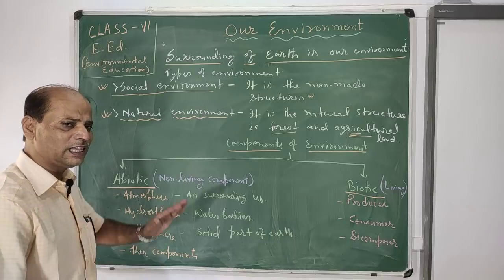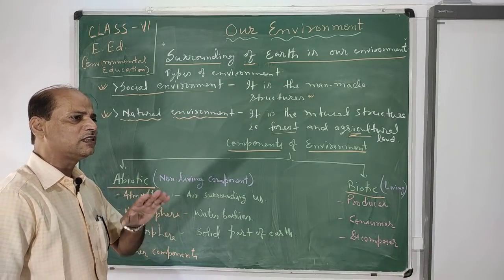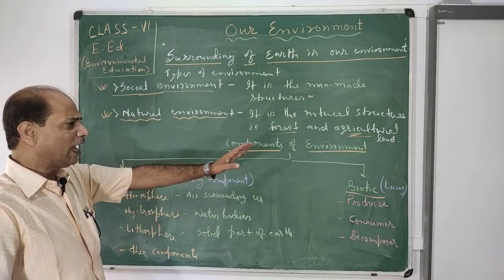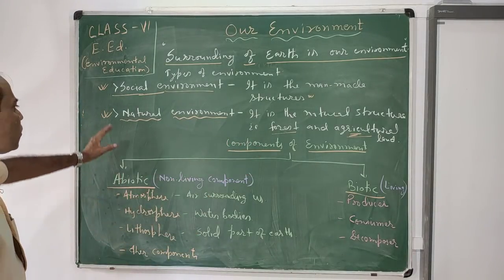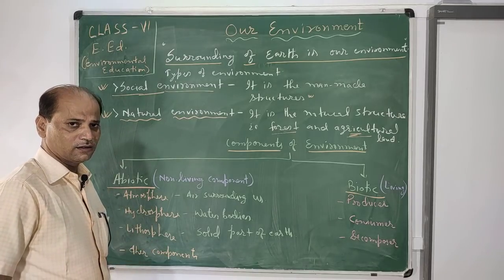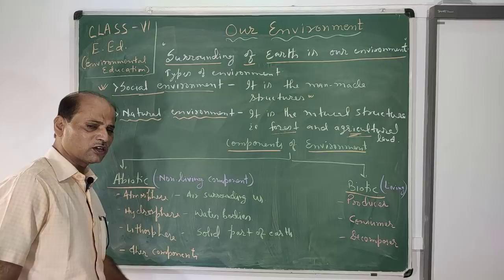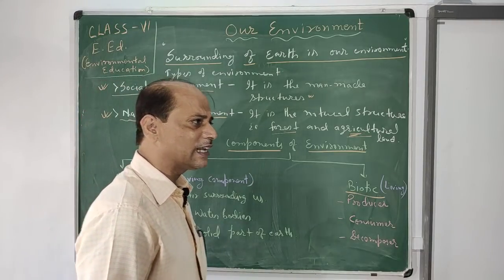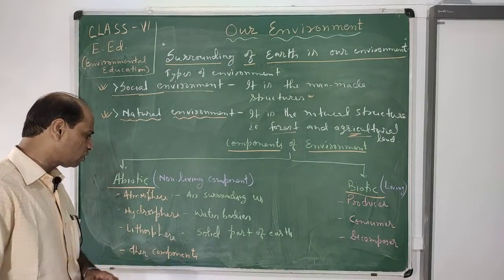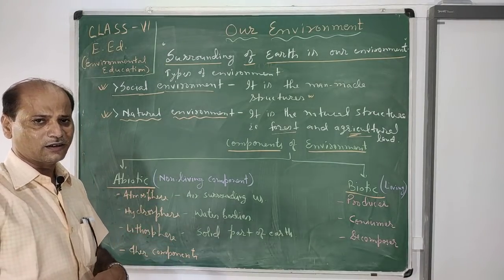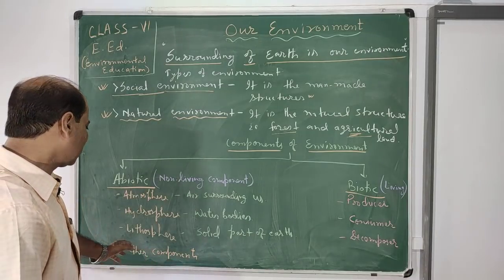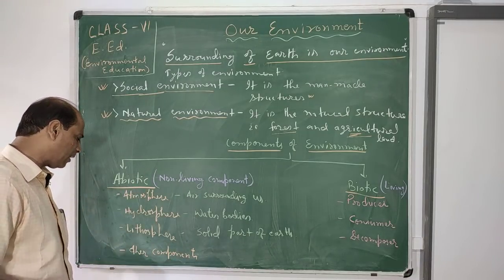Lithosphere provides us the capability to live, meaning we can live on the lithosphere, and carry out activities of agriculture and building. So social and natural environment mainly depend on the lithosphere. Because of that, the lithosphere is more important and helps us in different ways. Many minerals we take from the lithosphere. Sometimes water from the hydrosphere is also present underground, so it is also taken from there.